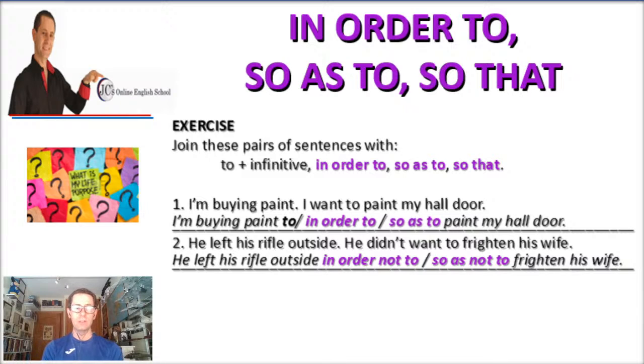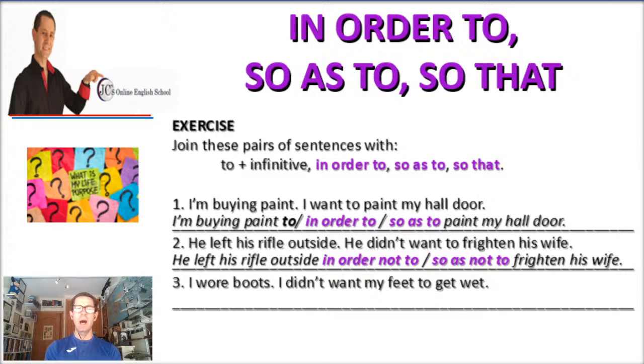So in this case, you can either use in order not to or so as not to frighten his wife. Could you say he left his wife outside not to frighten his wife? Yes, it's too informal, but yes, you could say that. However, in this way, the way I have written them, the sentence sounds much better. In order not to, or so as not to. Okay.